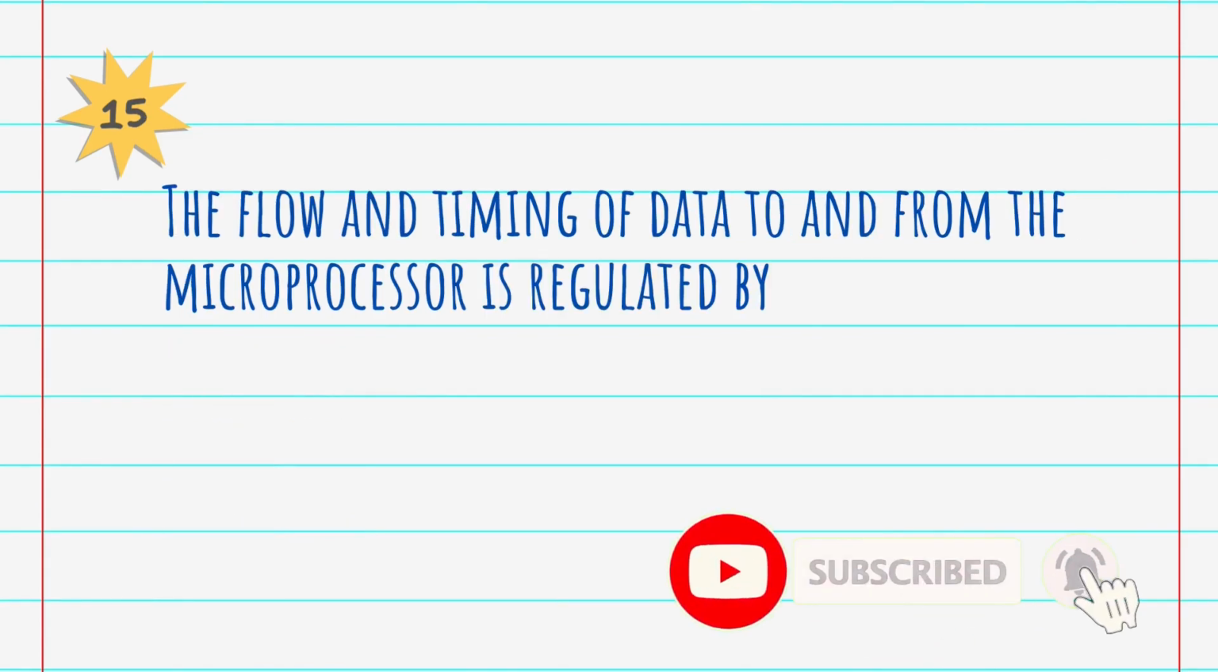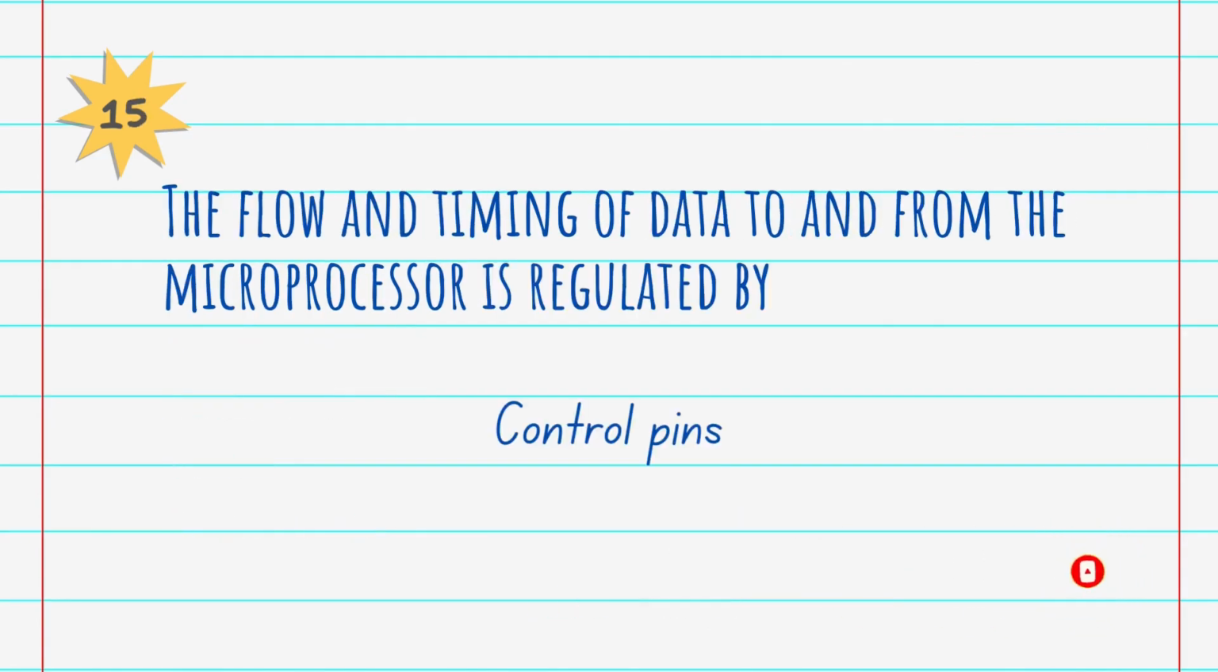Question number 15. The flow and timing of data to and from the microprocessor is regulated by? Answer is control pins. The flow and timing of data to and from the microprocessor is regulated by control pins.